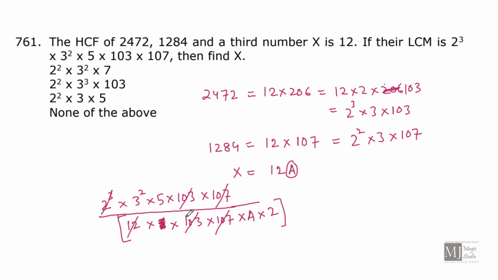This is 8 and this is 24. We are left with 3. I'm getting 15 left, and here I have got A. That means the minimum value of A that we can have is 15. X can have the value 12 into 15, that is 180.